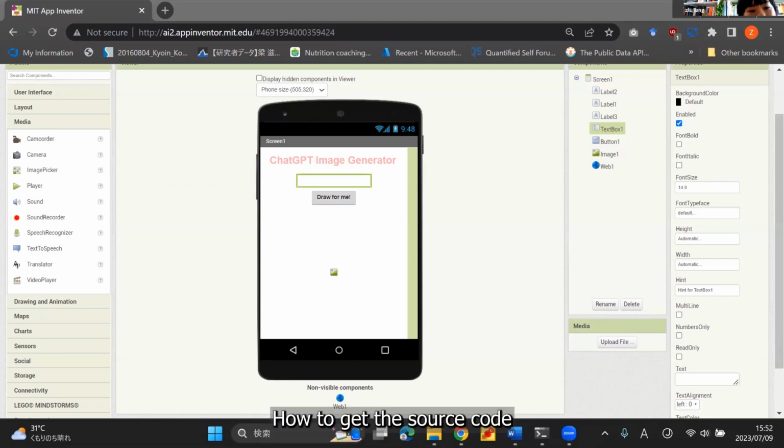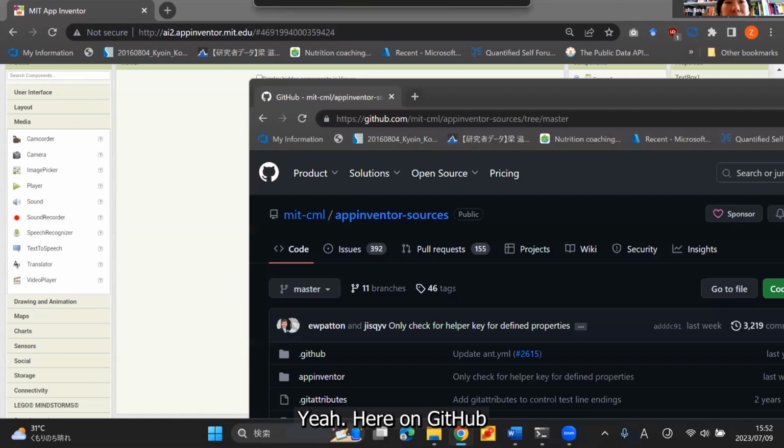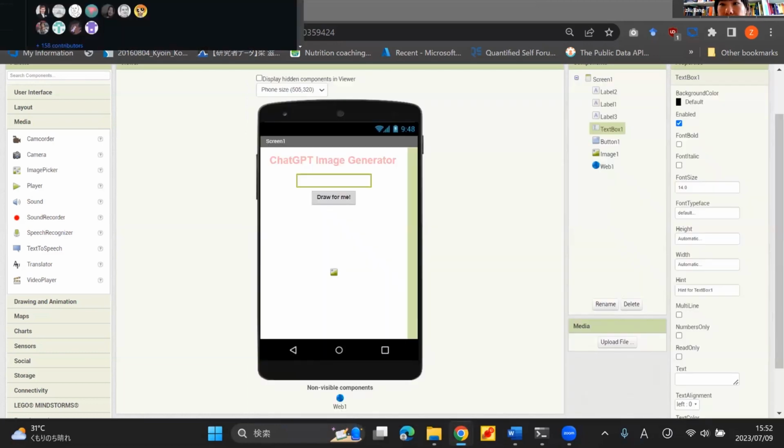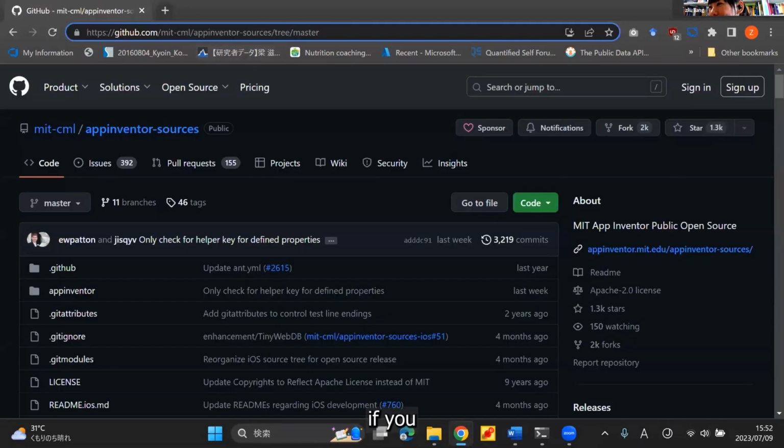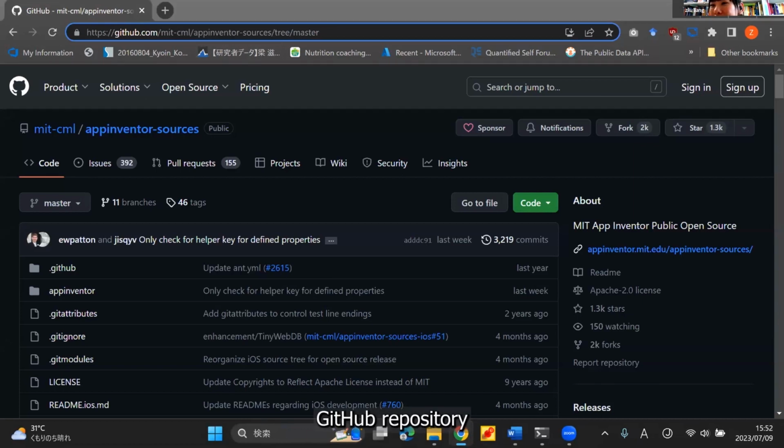How to get the source code of App Inventor? Sorry, give me one minute. Yeah, here, on GitHub. This is the GitHub repository of the App Inventor source code.